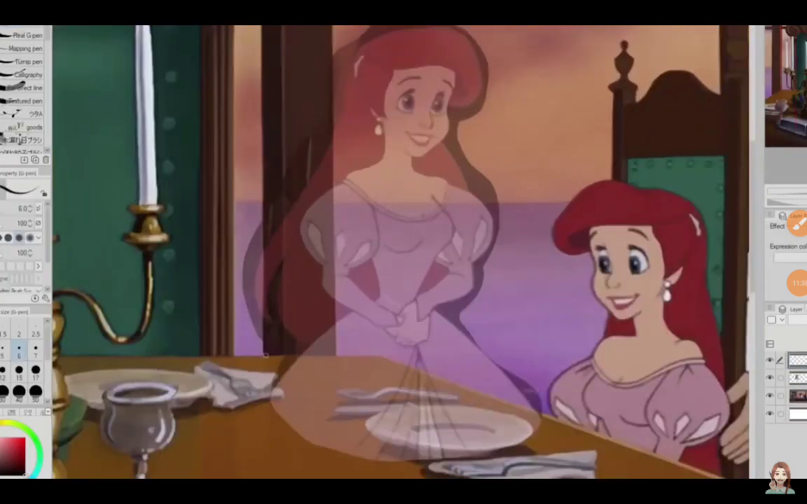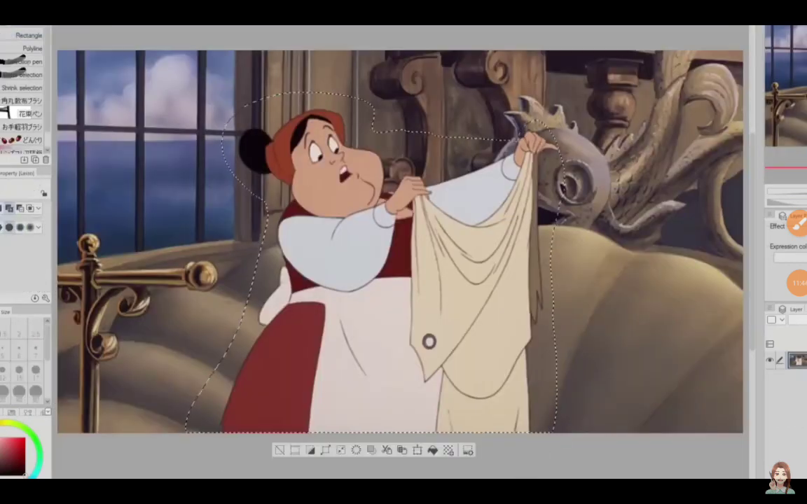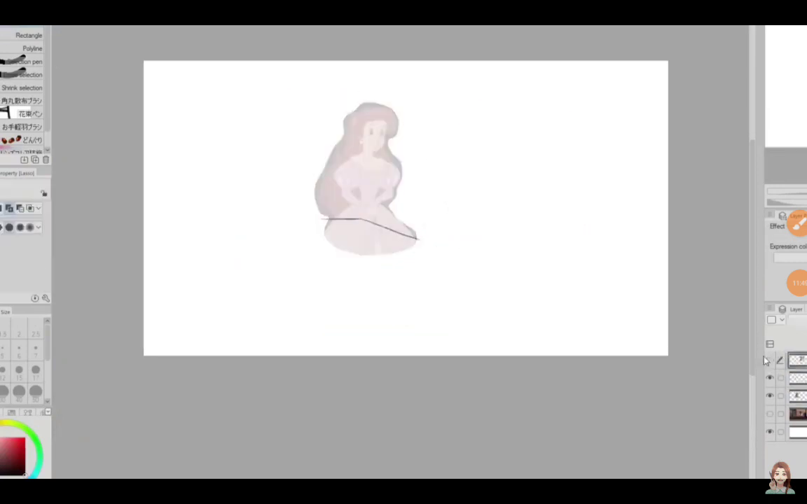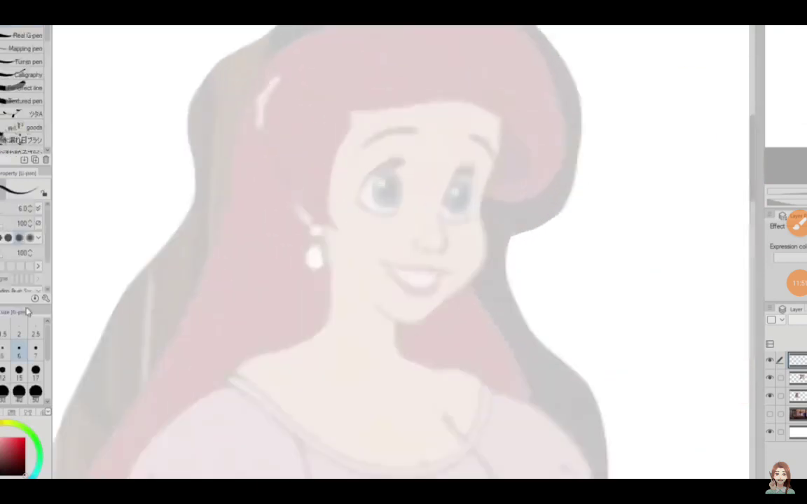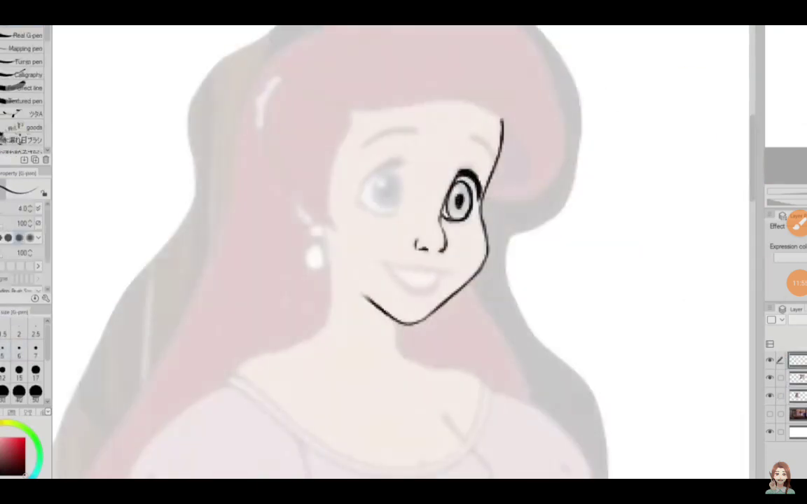So I bring in my base and outline where the table is so I know where I need to stop drawing so I don't go over the table. Also, I'm going to use Madame Carlotta as a reference because I'm going to be wearing the same outfit as her since we are both maids or servants. So now I'm drawing over Ariel. I try to kind of change the features a bit so I don't look just like Ariel.